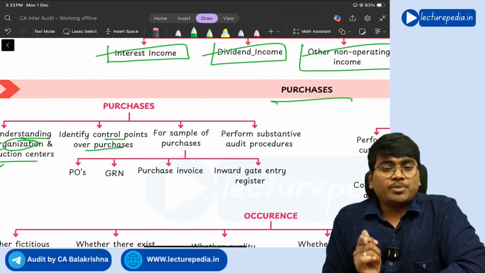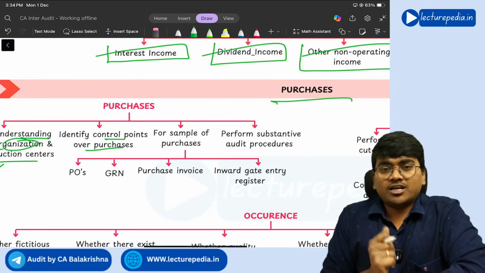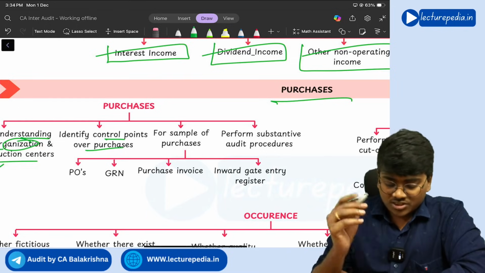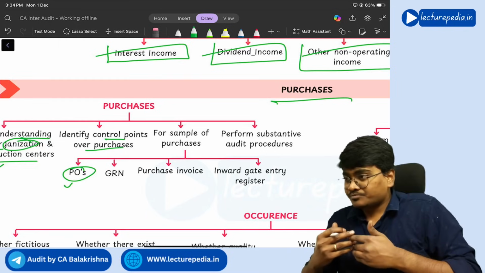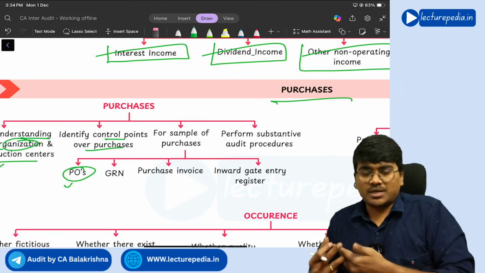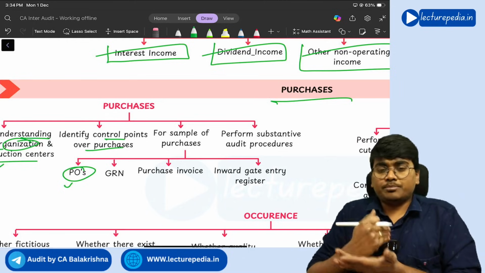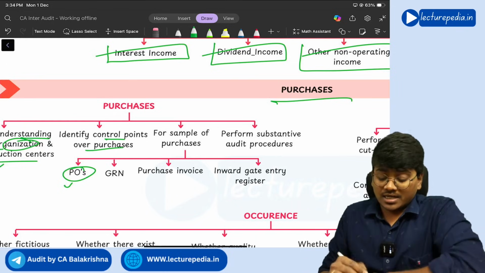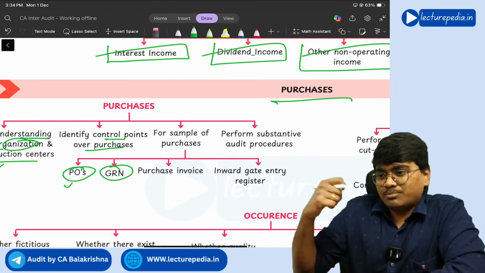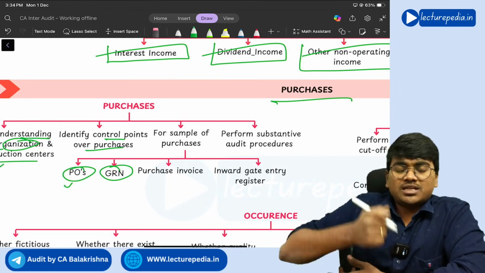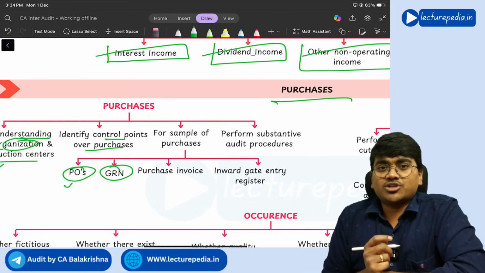With respect to purchases, there are certain documents which need to be verified and cross-checked by the auditor. First one is the PO, purchase order. Whenever the company has to purchase any product, it will first raise a purchase order. Based on the purchase order, the purchase will be made. Next, GRN means goods receipt note. Once the purchase is made, goods will be received into the godown, right? At that point of time, the GRN will be generated.